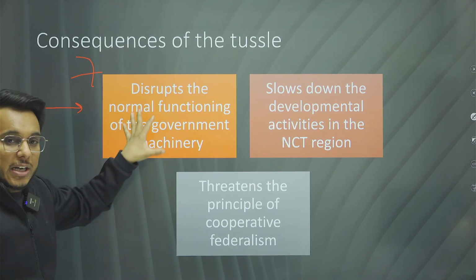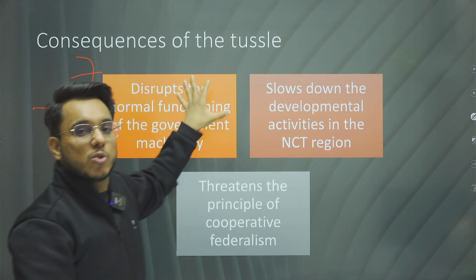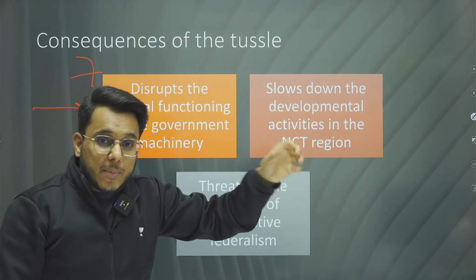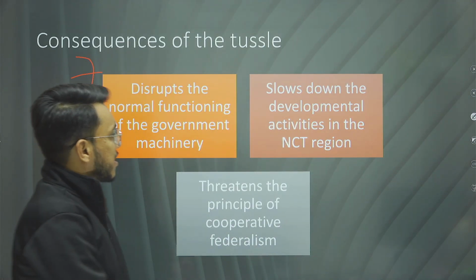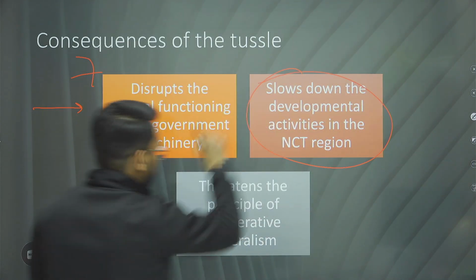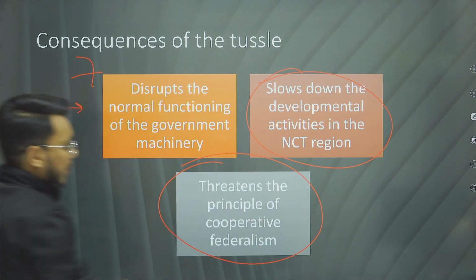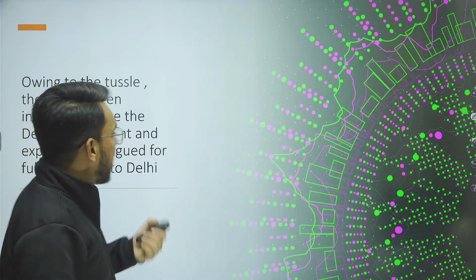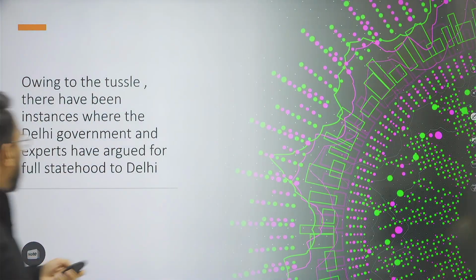A lot of productive time and resources are wasted, and because of that, governance is compromised. It slows down developmental activities. Moreover, it also threatens the principle of cooperative federalism. The center and the state need to act as a team.